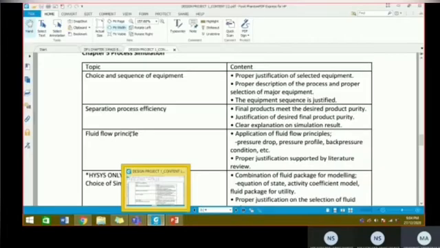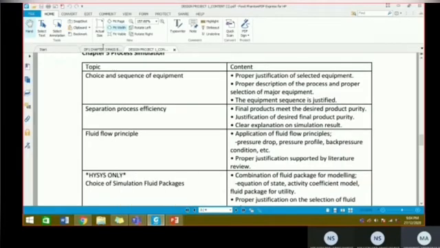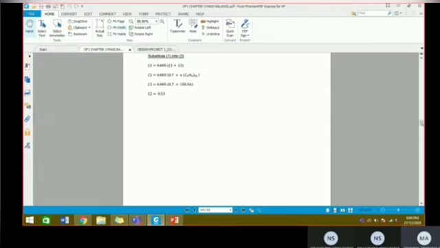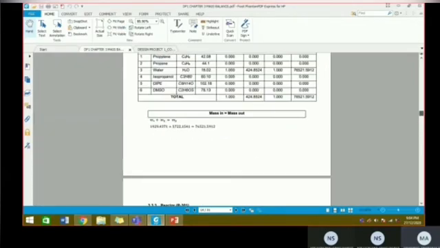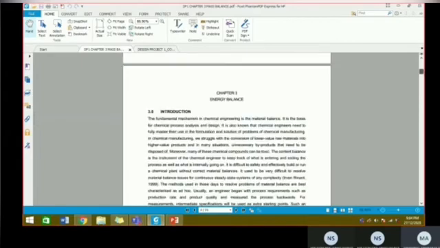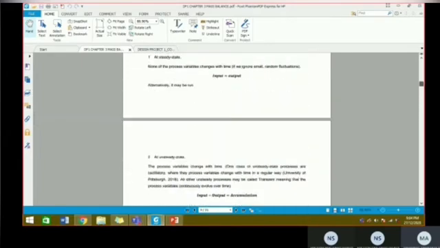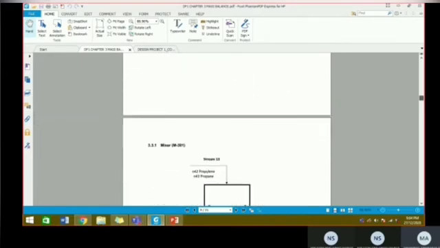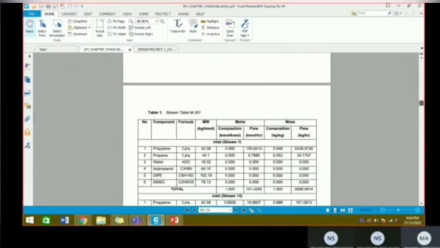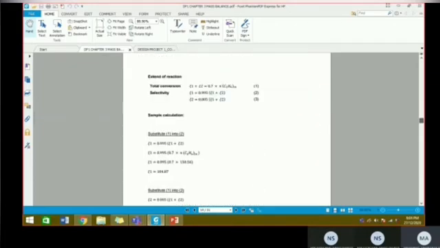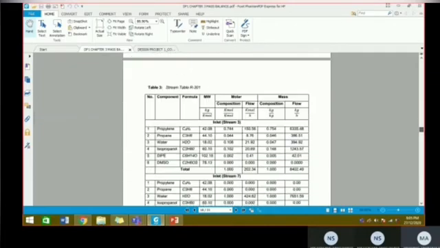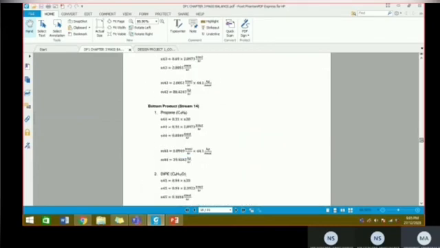But for the information, we already did most of it, starting from the introduction, mass balance of each equipment, mixer, and then reactor, and all these things have already been done, but just need to be redone to change the value and the data.